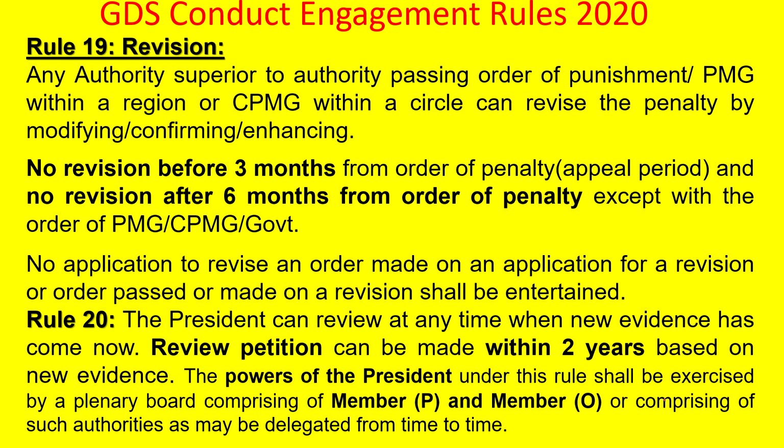The powers of the President under this rule shall be exercised by a plenary board comprising Member P and Member O, or comprising such authorities as may be delegated from time to time. This is also important. So who will exercise the powers of the President? Member P and Member O, the plenary board.